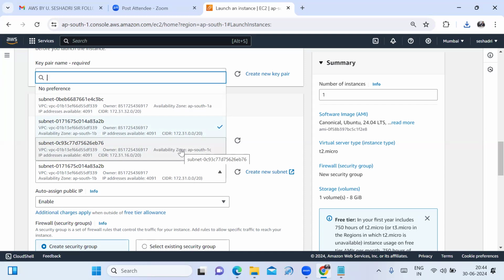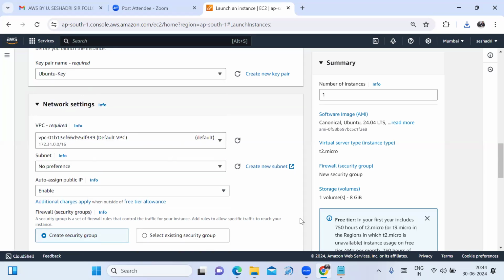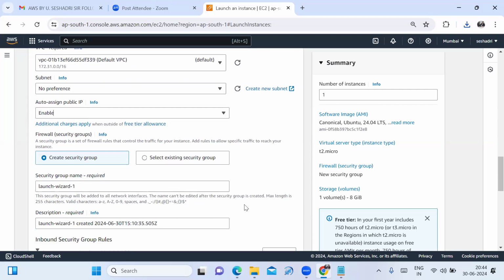Remember, the T2.micro instance is not available in AP South 1C. That's why while giving the subnet preference, you may choose AP South 1A or 1B. See, by default there is no preference. I am not giving any subnet preference. Auto-assign public IP is enabled.